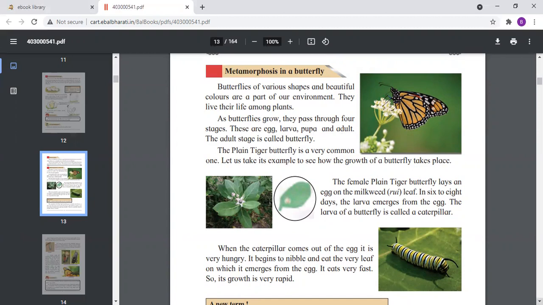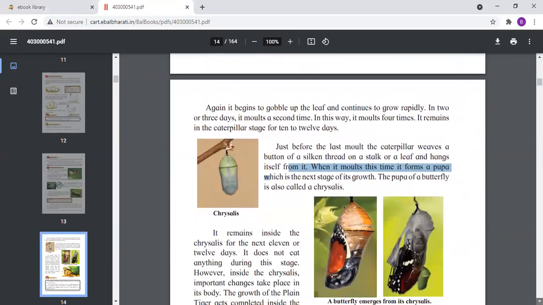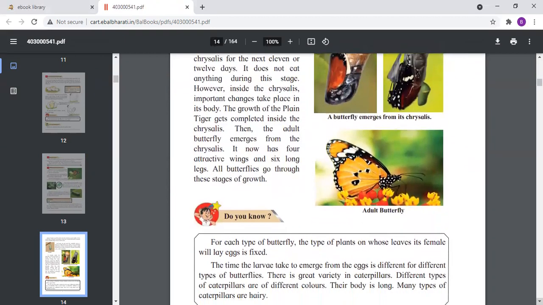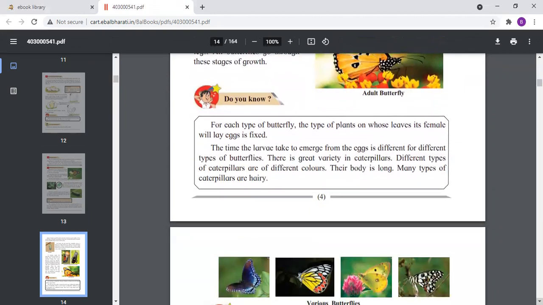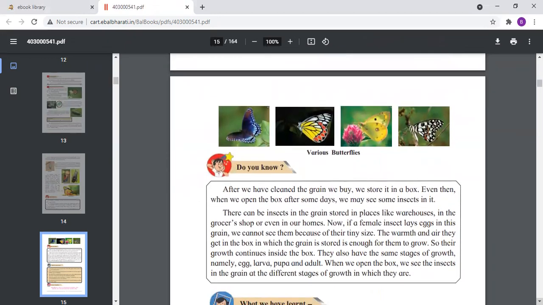So this was the lesson on the life cycle of the animals. Now in the next picture you will see something that is just general knowledge.